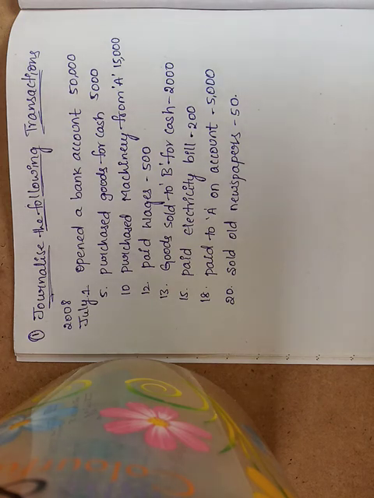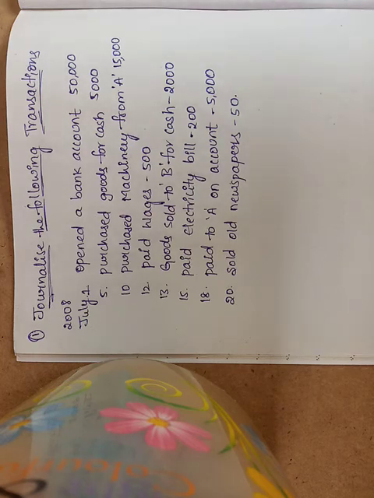Then what is real account? Real account means, for this real account we prepare by taking assets. Under these assets we have two types of assets: fixed assets and current assets.